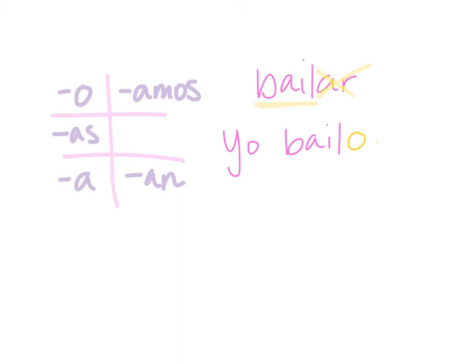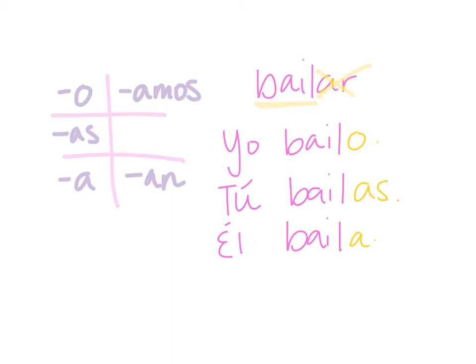Okay, or tú, bail, what would be the ending? As, because that's in the tú one. Or él, bail, what's the ending for this one? A. Okay, or nosotros, bailamos. Okay, that's the ending.